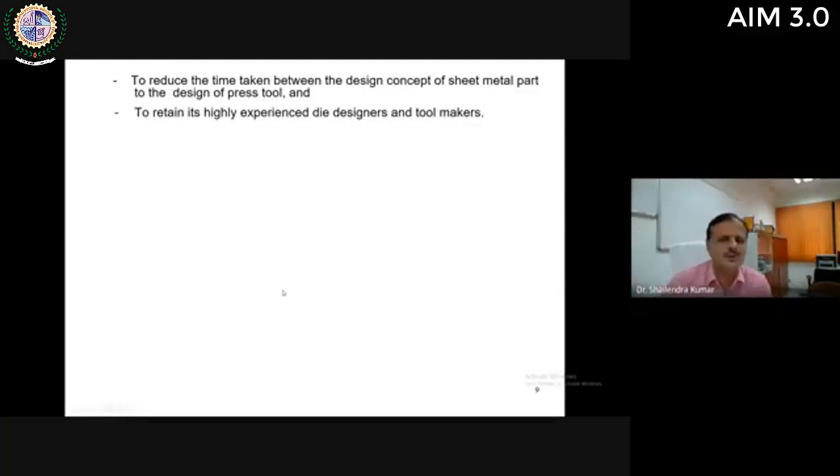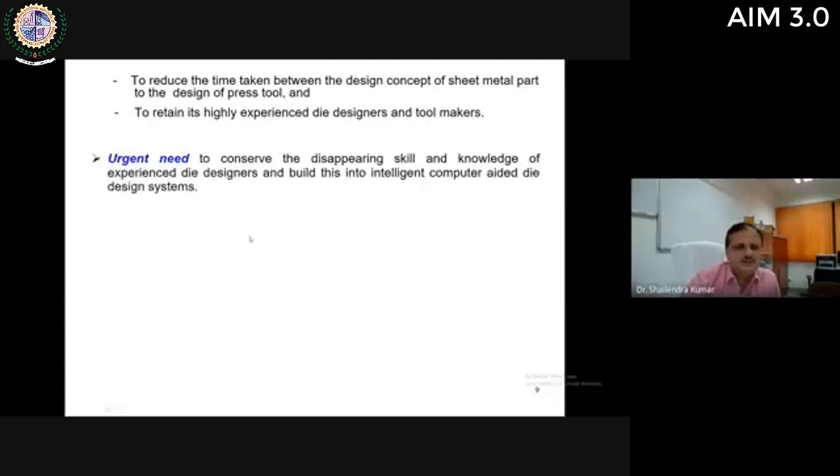So obviously, the sheet metal industry has to reduce this time between the design concept of the sheet metal part and the design of the press tool. And another challenge of the sheet metal industry is to retain its highly experienced die designers and tool makers, because whenever any highly experienced manpower leaves that company, there will be a vacuum in that company in terms of technical know-how. So how to retain this experienced manpower, mainly die designers and tool makers, in that company? This is a big challenge for the sheet metal industries.